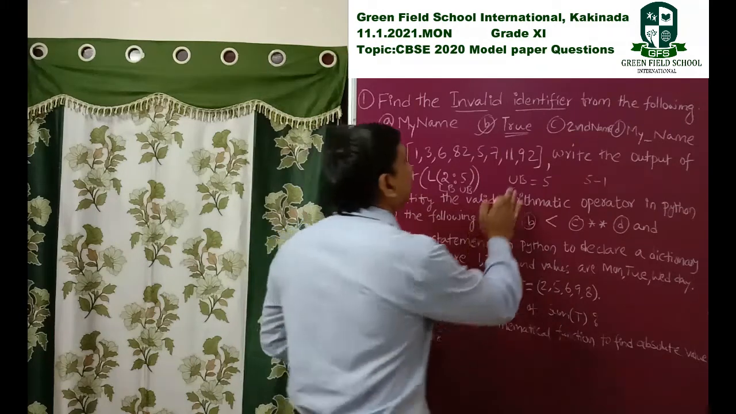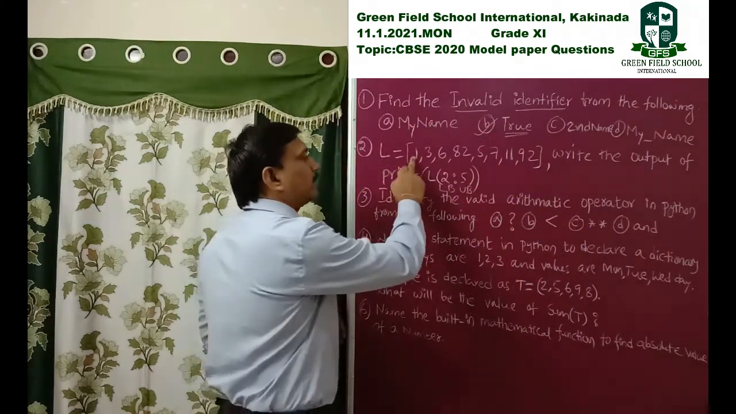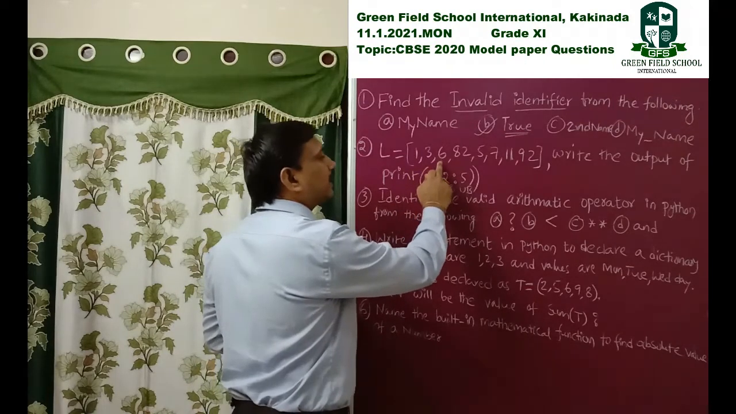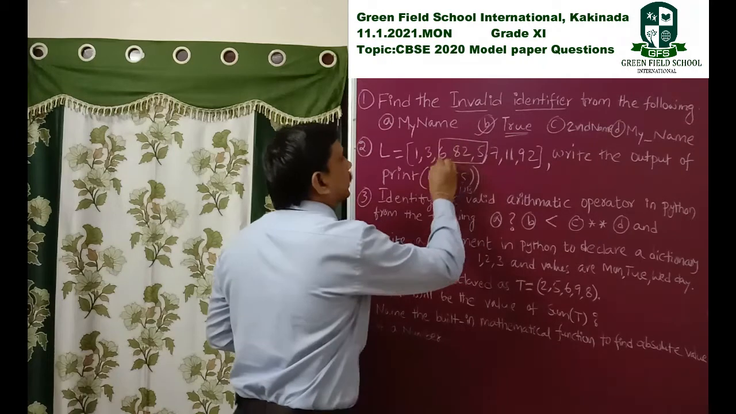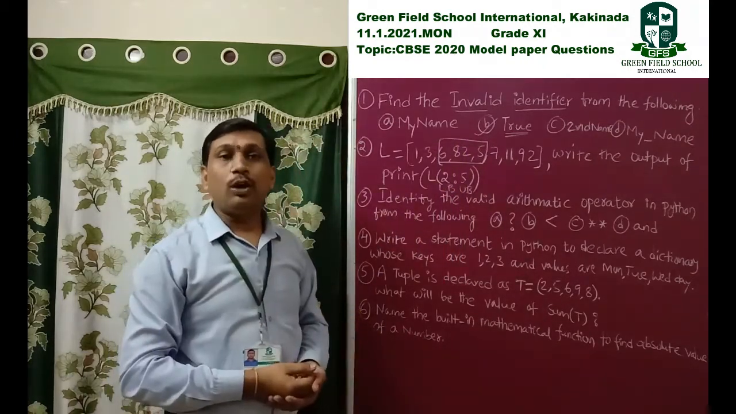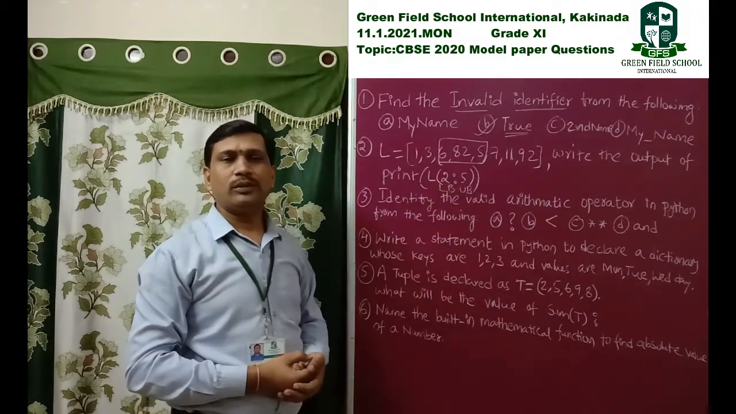So that's why we display the output from index 2. Counting index 0, 1, 2, the elements are 6, 82 and 5. These three are the outputs displayed on our output screen when you are printing L of 2 to 5.